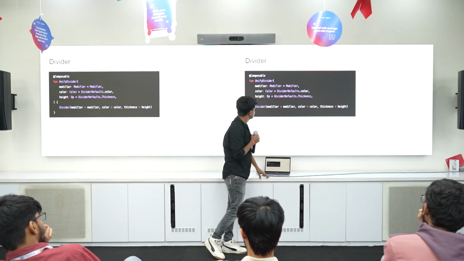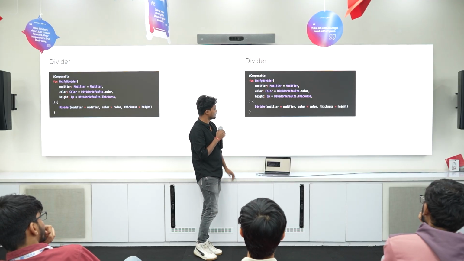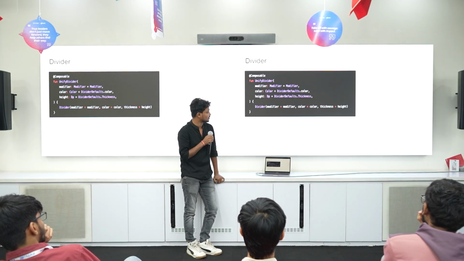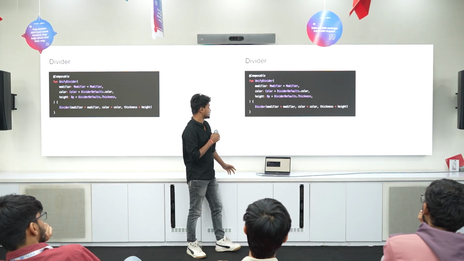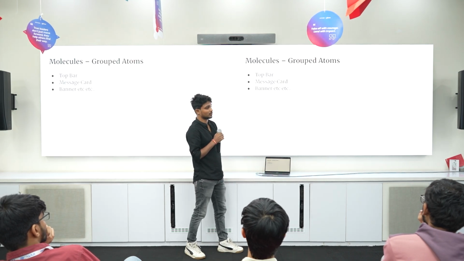One more example can be a divider. You can mostly hardcode the color and thickness of your divider. These are just examples. Similarly, you can do it for text fields or many of the other components.